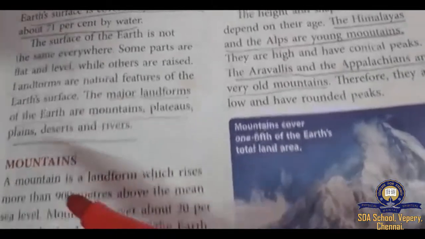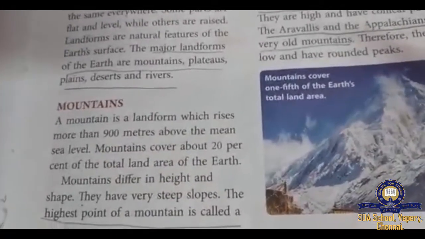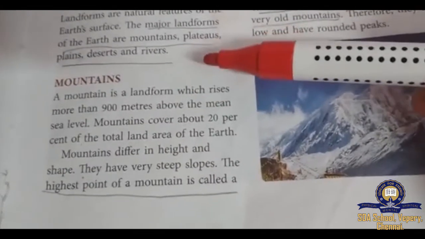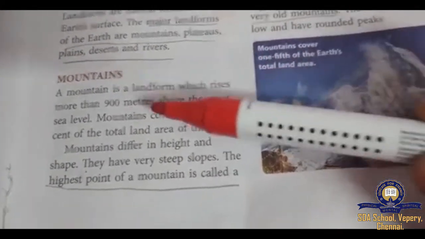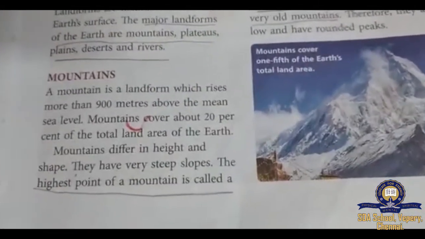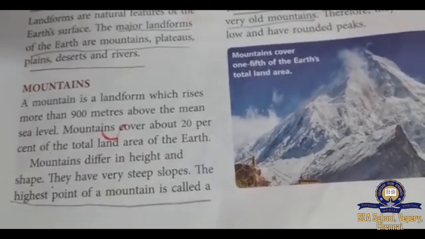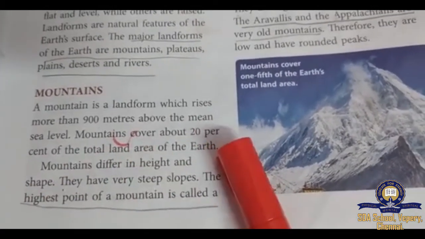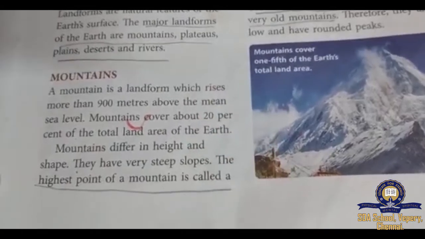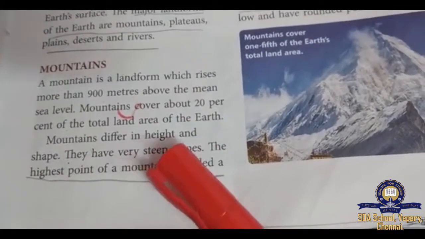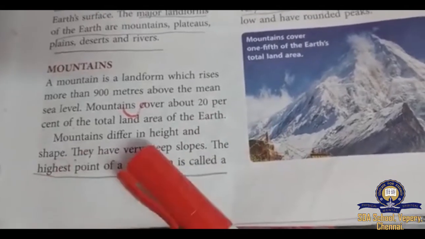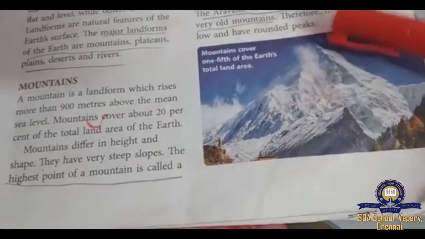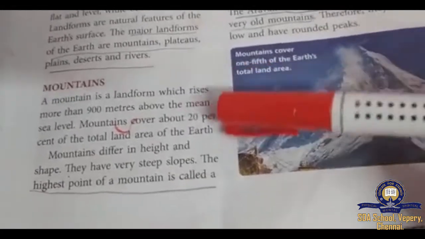If we talk about mountains, as I said, they are 900 meters above sea level, and they cover 20% of the total land area. Mountains differ in height and shape. One mountain will be smaller, one mountain will be bigger. There are different sizes of mountains.